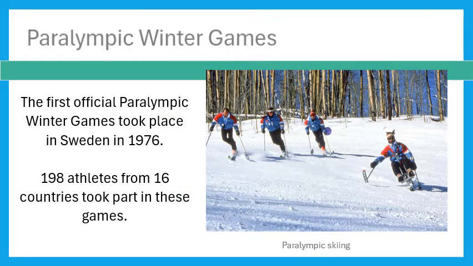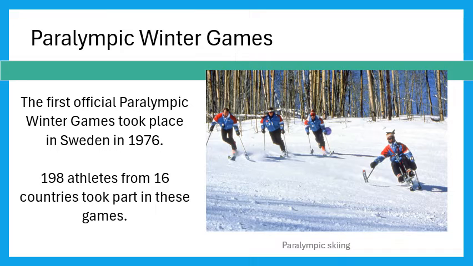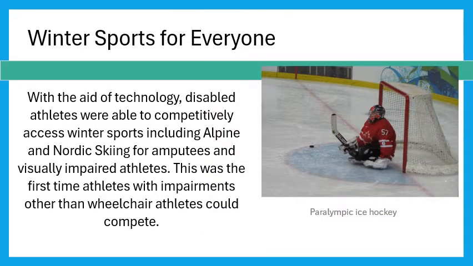The first official Paralympic Winter Games took place in Sweden in 1976. 198 athletes from 16 countries took part in these games. With the aid of technology, disabled athletes were able to competitively access winter sports including alpine and Nordic skiing for amputees and visually impaired athletes. This was the first time athletes with impairments other than wheelchair athletes could compete.